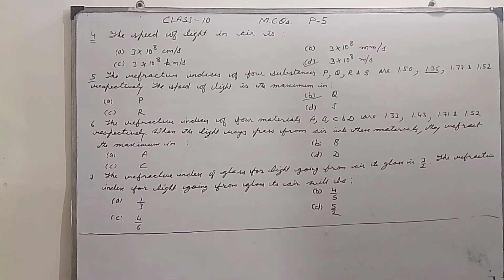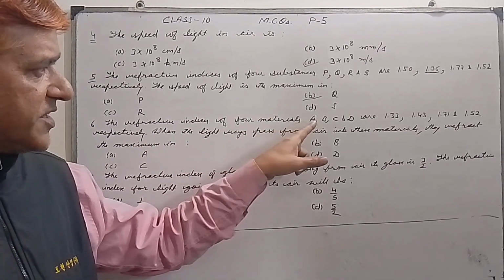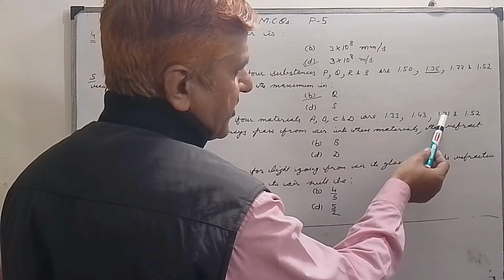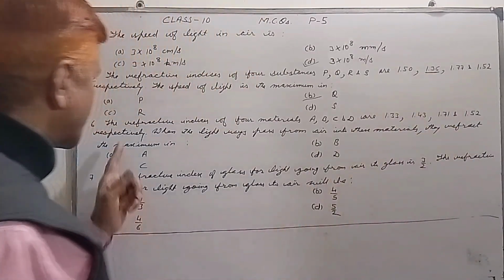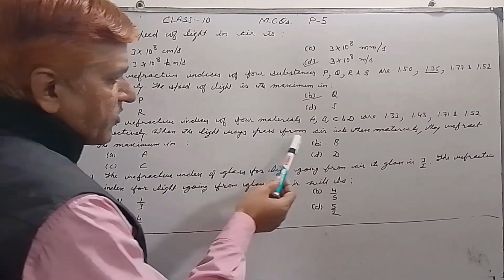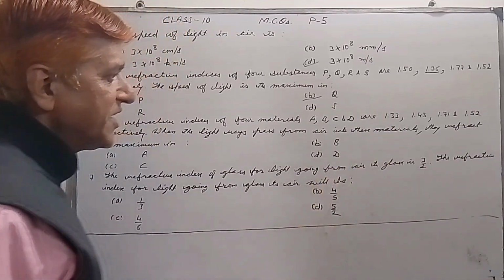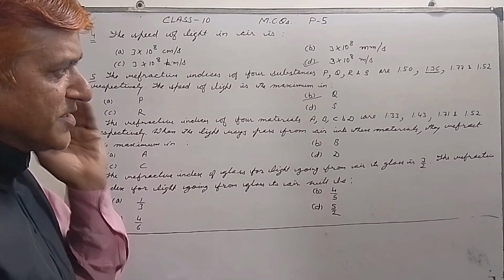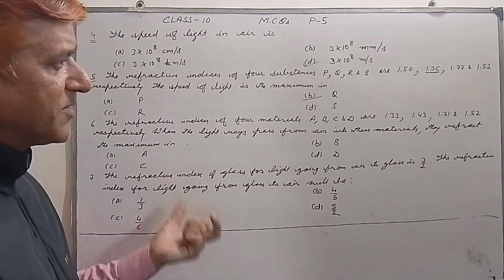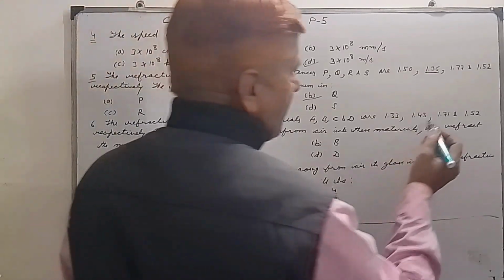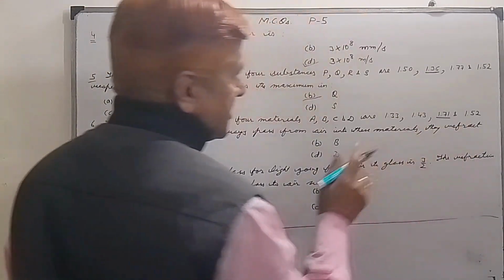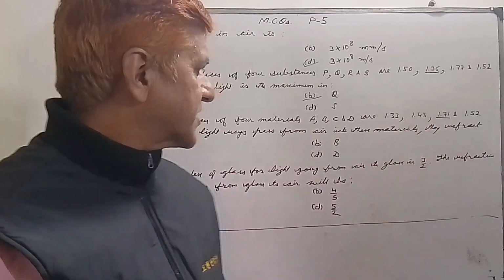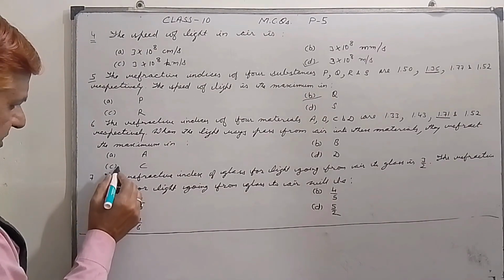Question number 6. The refractive indices of four materials A, B, C and D are 1.33, 1.43, 1.71 and 1.52 respectively. When light rays pass from air into these materials, they refract the maximum. Maximum refraction will take place in that medium whose refractive index is the maximum. The maximum value is 1.71, so in medium C maximum refraction will take place. So C is our correct option.